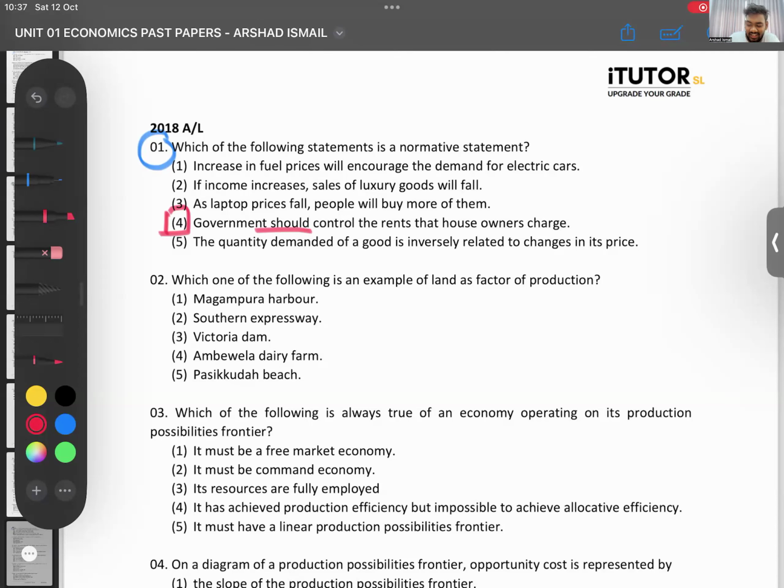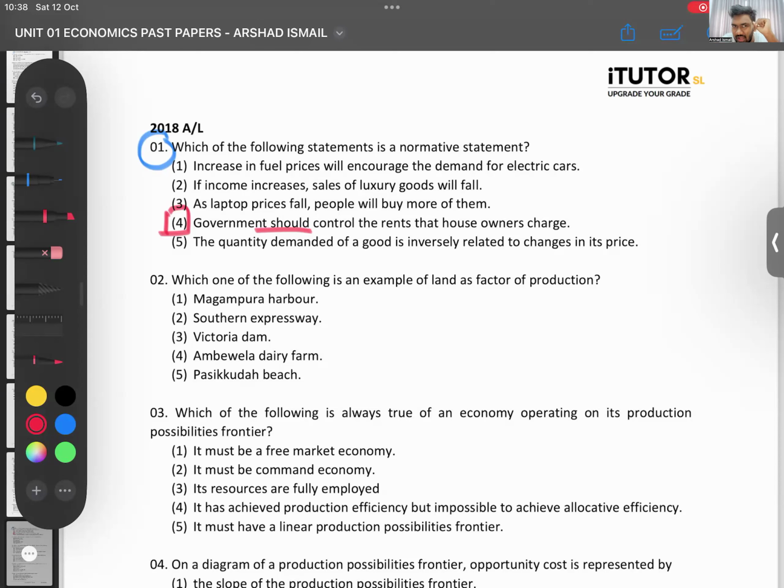Government should control the rent that house owners charge. What do you all think? What is your opinion? Should the government control the rent that house owners charge? Different people are renting their houses. Some of you are saying no. So you all might be thinking, okay, government has enough and more work to do. They don't have to come and control the rent. If house people are charging very high rent, then no one will take that house. Never mind. Some people will say they should. Some people might say, okay, house owners are exploiting the tenants, so you should. That's subjective. That is normative.